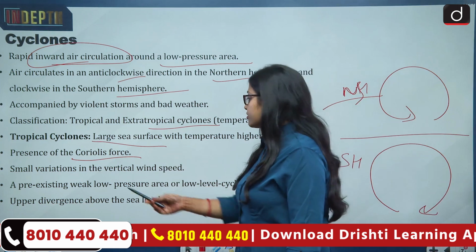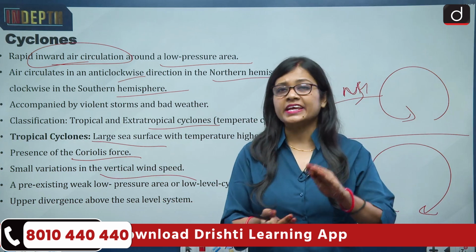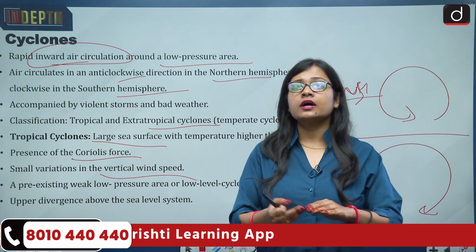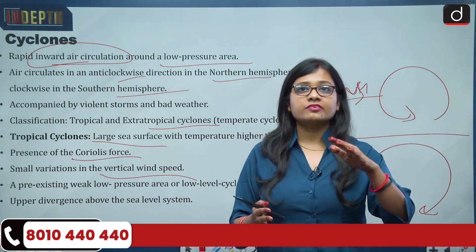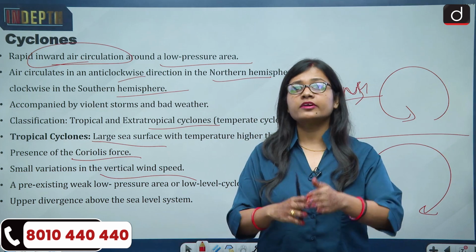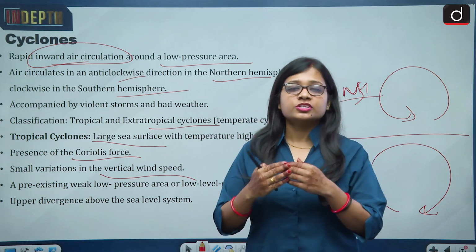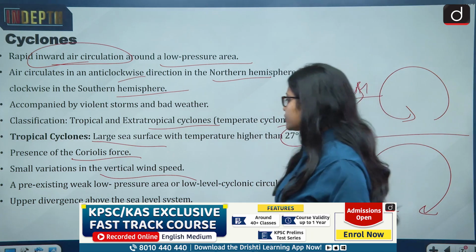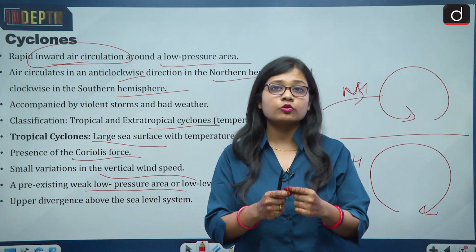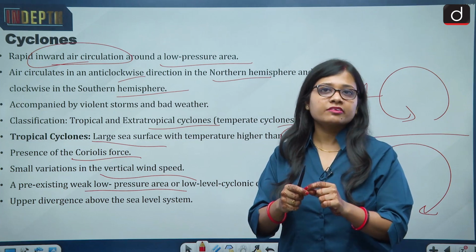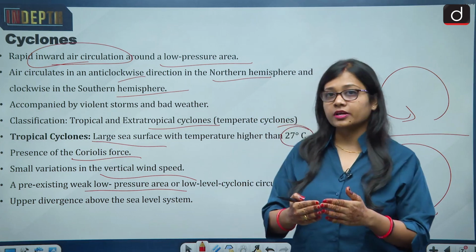Then small variations in the vertical wind speed. This is what provides the heat and the friction between the upgoing, that is evaporating, air and the condensing water, so that friction and heat are generated, and then the movement of the cyclone starts. Then a pre-existing weak low pressure area. This low pressure area is also called the eye of the cyclone, and is the most basic thing required, because this is the first step from where the formation of the cyclone starts.